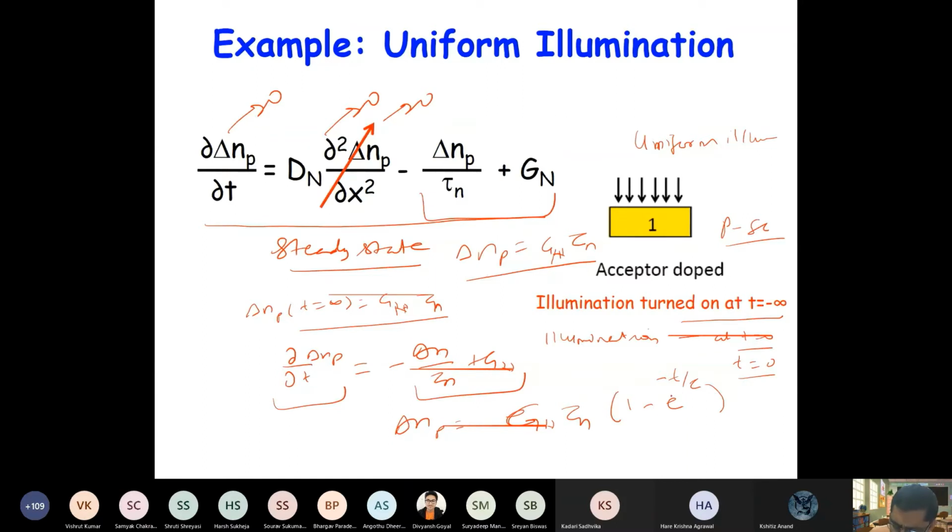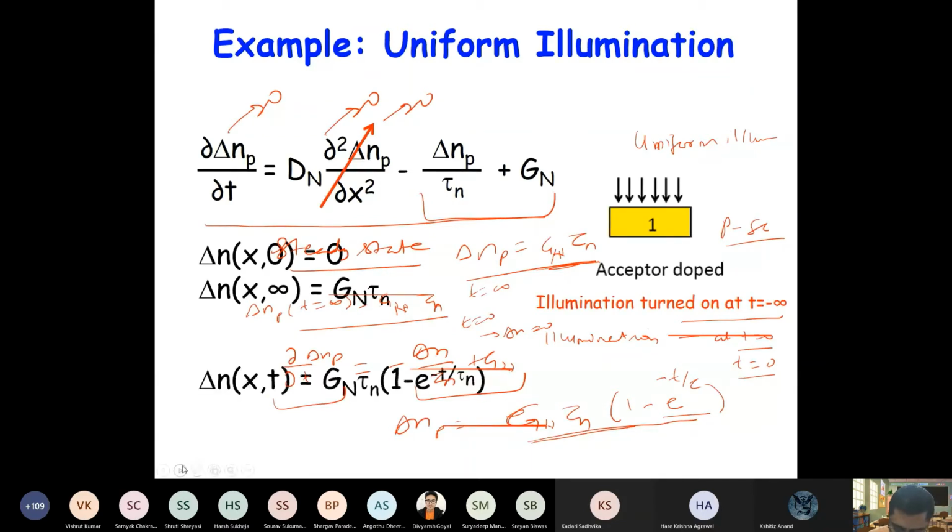At t equal to infinity, this exponential will become 0, this will be 1, right? So something like this expression you will get. Is it okay? So delta n at t equal to infinity is G n tau. At t equal to 0, it is turned on, so delta n is 0, right? So your expression will look something like this.